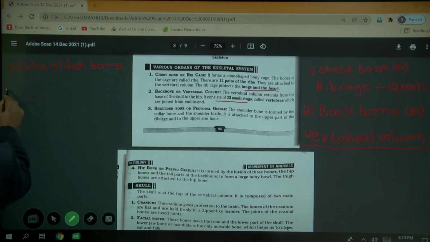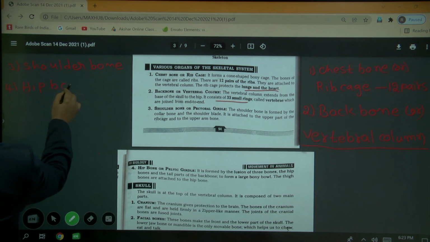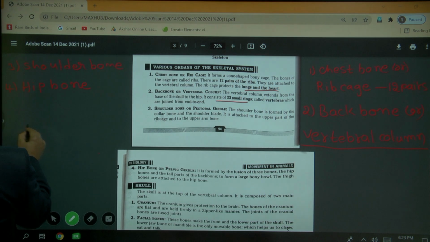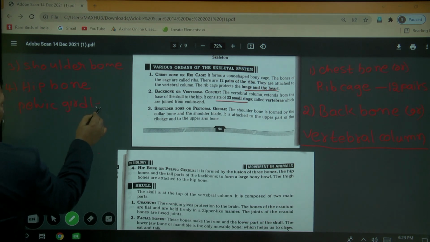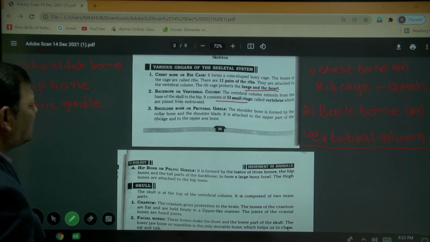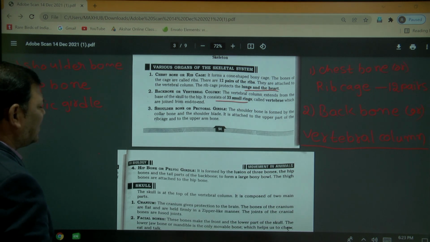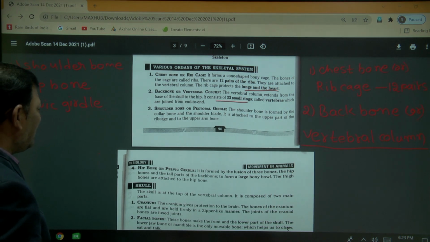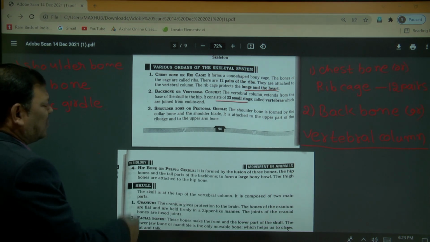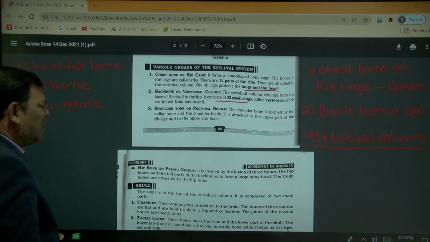Okay, last one is the hip bone. What is that? Hip bone, also known as the pelvic girdle. So this hip bone or pelvic girdle is formed by the fusion of three bones. One is the hip bone, second is the tail part of the backbone, and third is the bony bone. The thigh bone is attached to the hip bone. So this is the example of the hip bone.